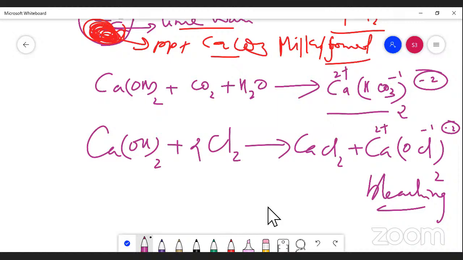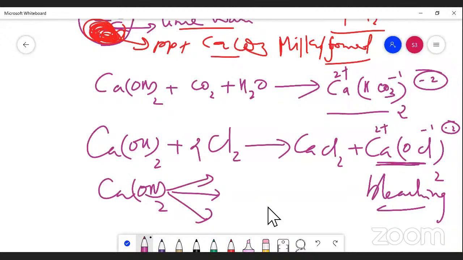And calcium hydroxide is used in the field of, already told. What are the uses? Why do we prepare this? Calcium hydroxide is used in bleaching materials and whitewashing, and bleaching powder is used as a disinfectant. All this is prepared from calcium hydroxide.